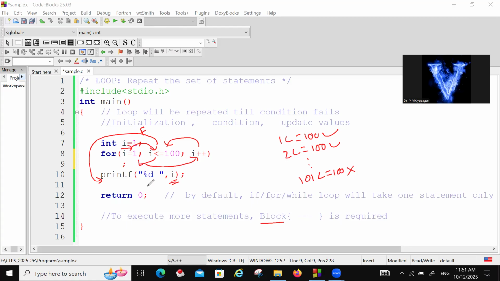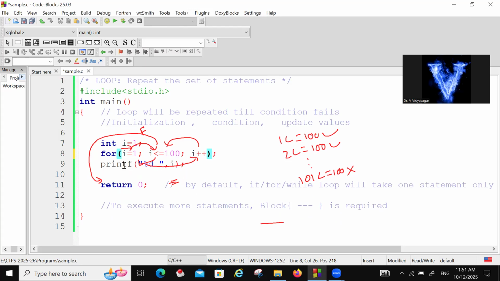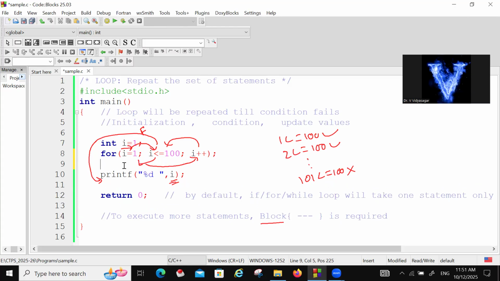So if you don't want to execute any further statements, you can give a semicolon for the for loop. If you don't want to execute any statement, then just give a semicolon, so only the semicolon will be repeated. So these are regarding loops.